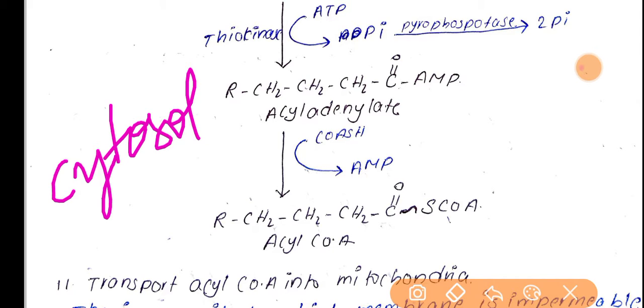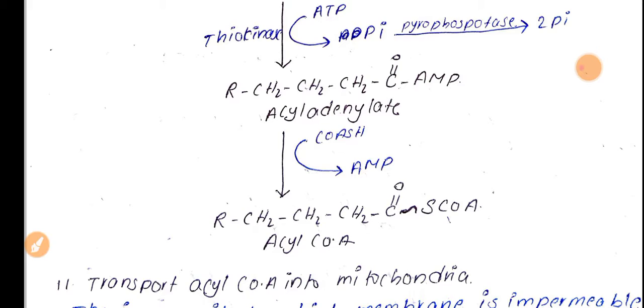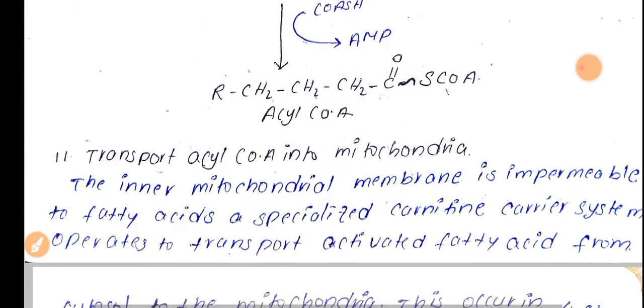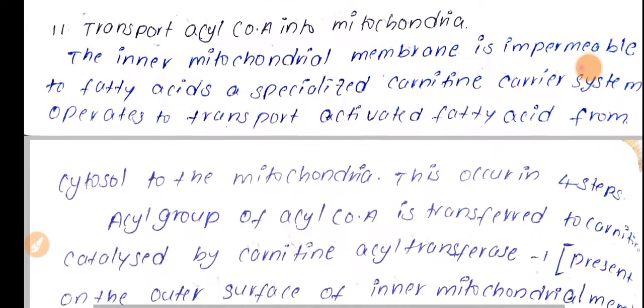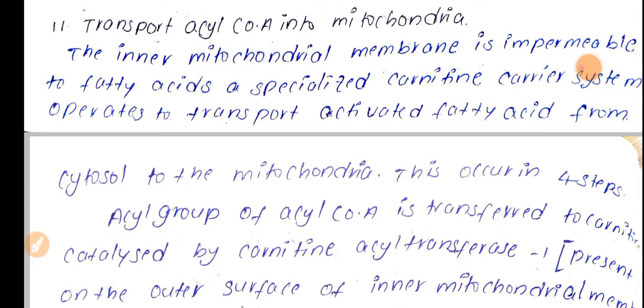So now we are moving to the next stage, that is transportation of acyl-CoA into mitochondria. Transportation of acyl-CoA into mitochondria. Here this transportation is carried by a carrier protein. Let's see how this particular transportation will be seen and why this particular transportation is important here.